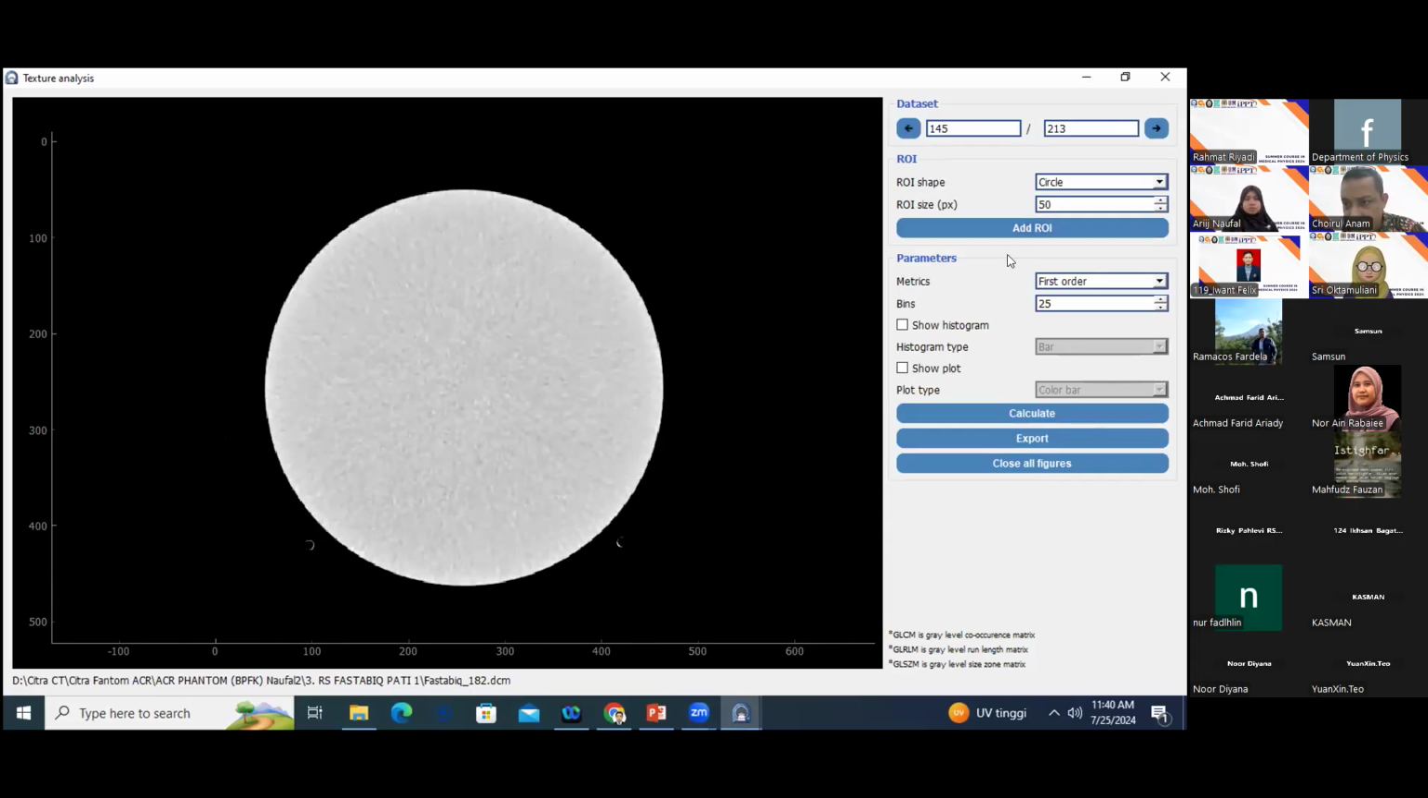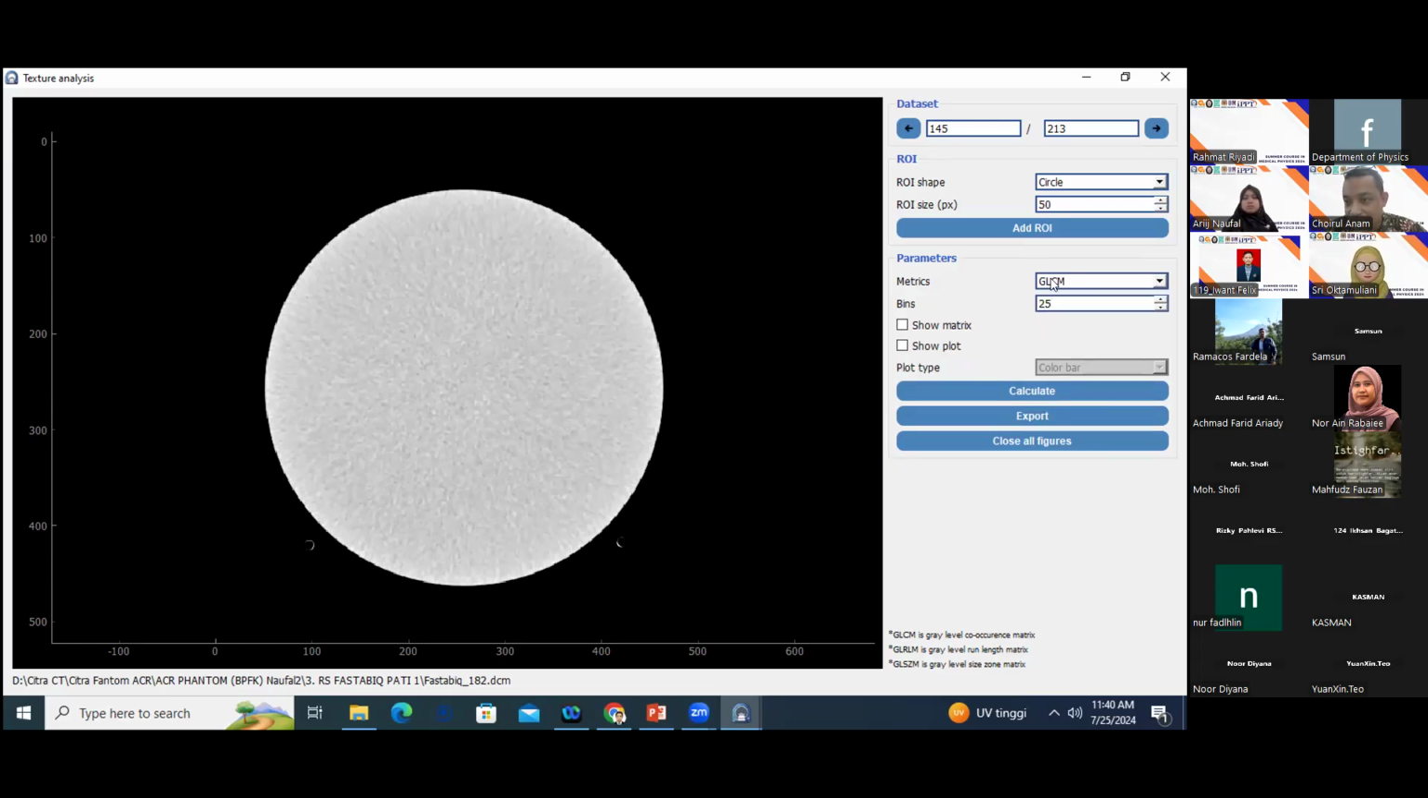For example, you want to measure this metric, the first order. You can use the GLCM. GLCM is the gray level co-occurrence matrix. If you want to understand more about the GLCM, you should open the book discussing the GLCM. This is only an example. I choose the GLCM, and then I make the ROI.